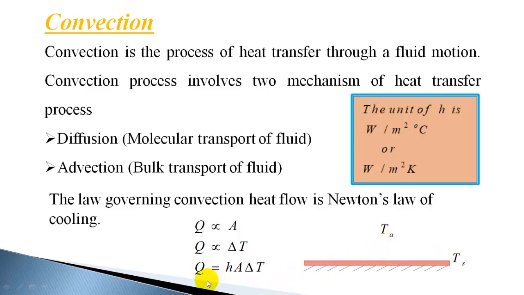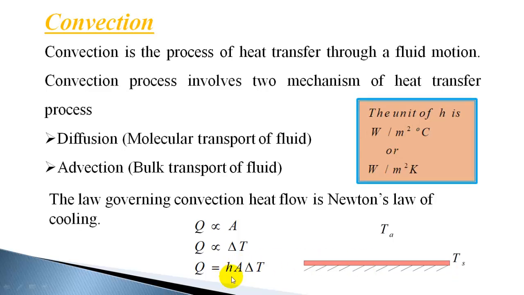Now combining this, you can say that heat transfer by convection is hA delta T, where h is the proportionality constant used, and it is known as the heat transfer coefficient or convection heat transfer coefficient. The heat transfer coefficient depends on the surface-fluid combination, the surface and fluid properties, and external conditions.